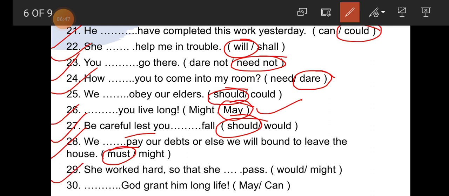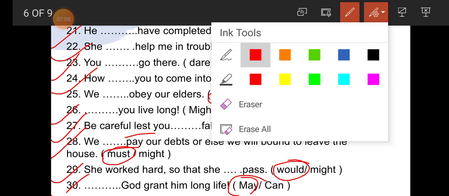Number 29. She worked hard so that she dash pass. So she worked hard so that she would pass. Would is the correct one. Number 30. Dash God grant him long life. So again this is a wish here, so may is the correct answer. So student, 30 questions are completed here.